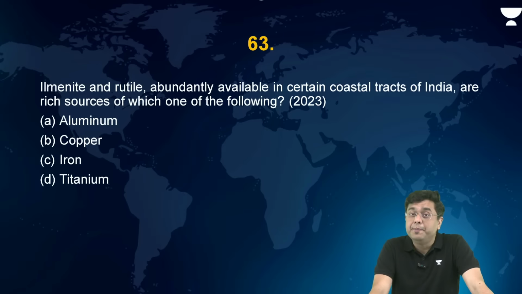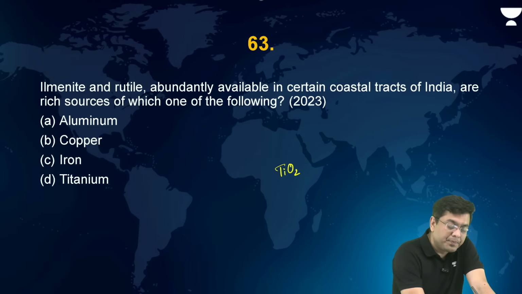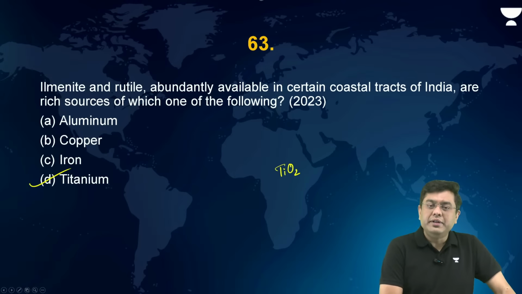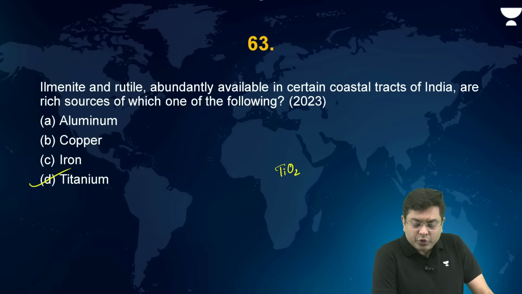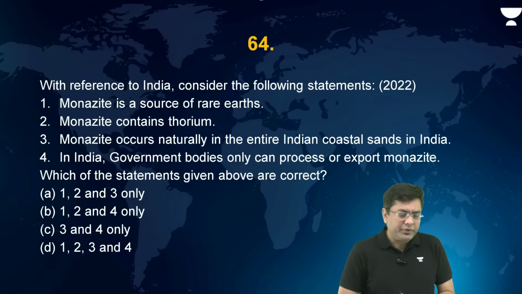Ilmenite and rutile, these are currently abundantly available in certain coastal tracts in India, and are rich sources of which of the following? Now, when we talk about ilmenite and rutile, rutile is what? It is TiO2, titanium dioxide. So that is the case of D, titanium, right? And again, titanium is in use owing to its utility in other sectors.